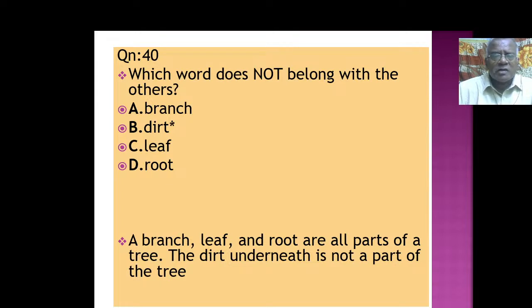Which word does not belong with the others? Branch, dirt, leaf, root. Now, how will you analyze? A branch, leaf and root are all parts of a tree. The dirt underneath the tree is not a part of the tree. That is something external, something different. So that way, dirt is the odd word here.